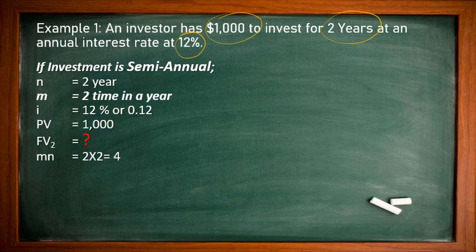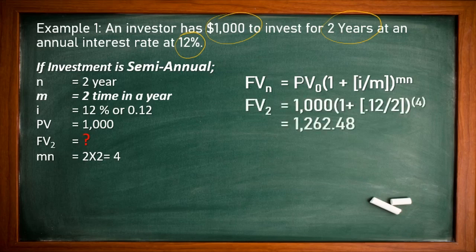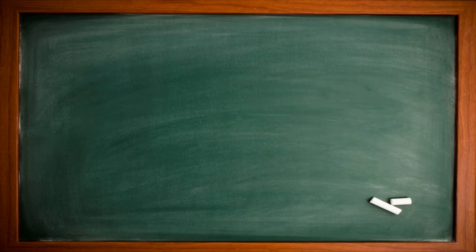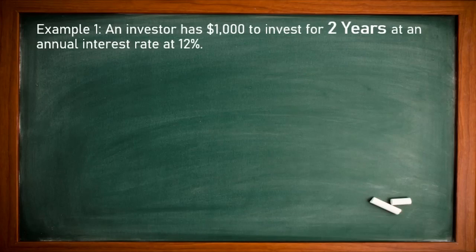M is 2 and n is 2, so the power is 4. Putting the values in the formula: present value 1,000 times 1 plus 0.12 divided by 2, whole power 4. You will get 1262.48.